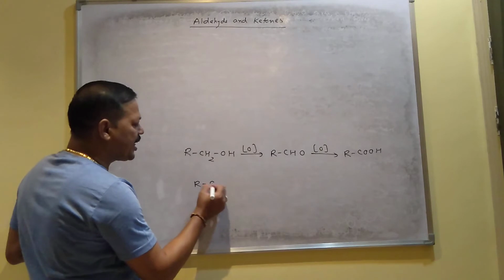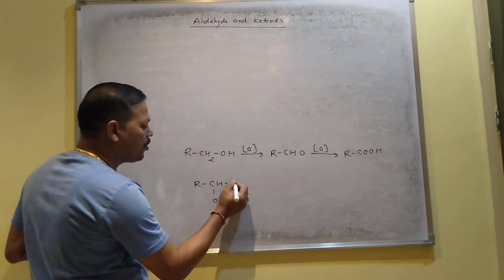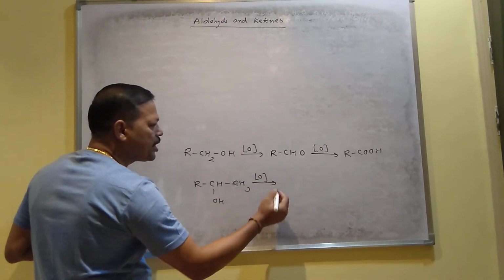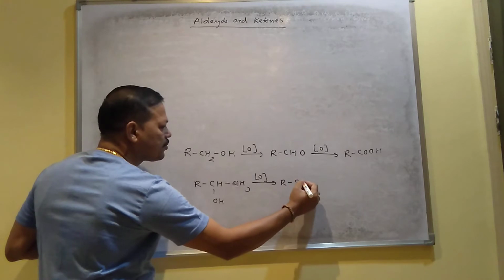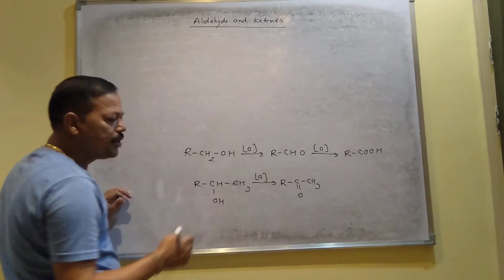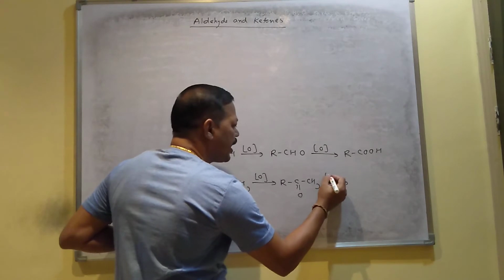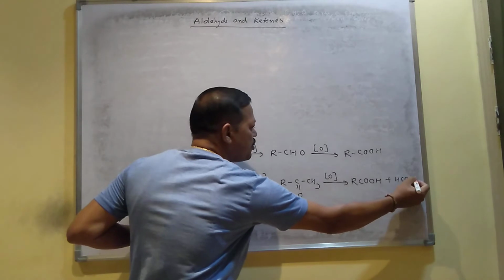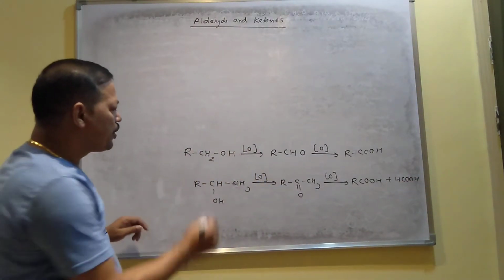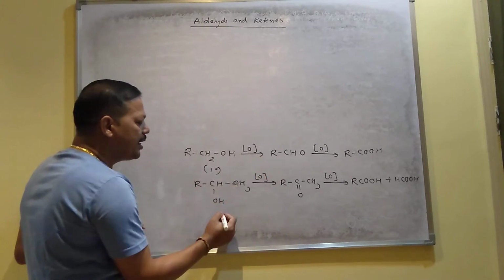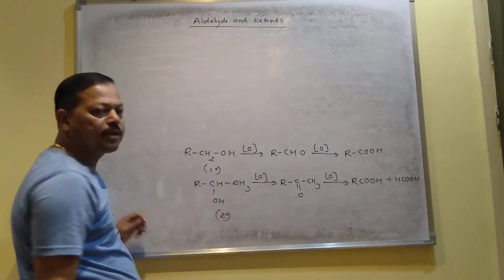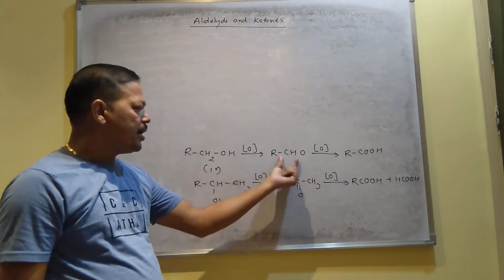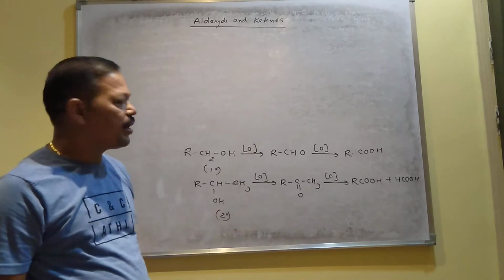Similarly, if you consider secondary alcohol, like this is secondary alcohol. When secondary alcohol undergoes oxidation, first it will produce ketone like this. These two hydrogens will be removed, and on further oxidation, again it will convert to carboxylic acid like this, RCOOH, and another carboxylic acid, HCOOH. So this is primary alcohol. Primary alcohol gives aldehyde. This is secondary alcohol. Secondary alcohol gives ketone. So that is why aldehydes and ketones are called the first oxidation products of alcohol.